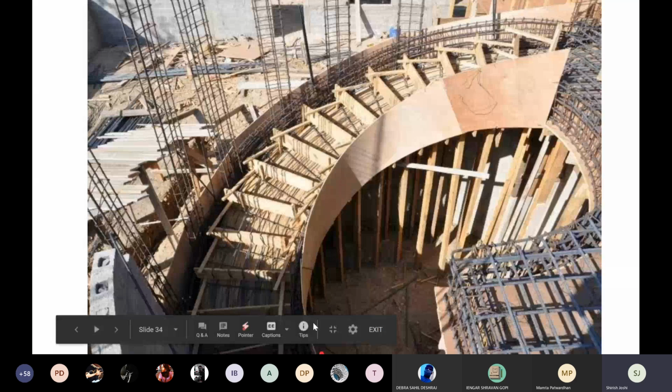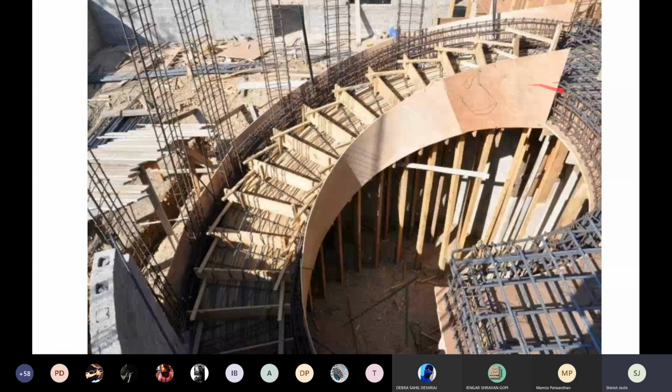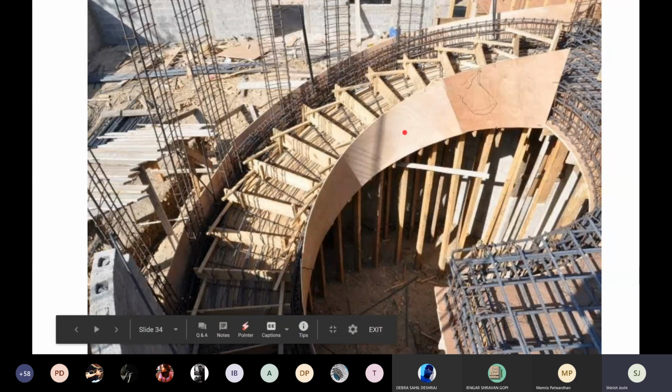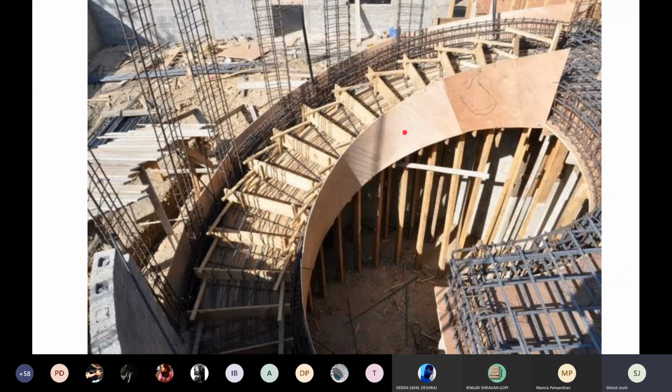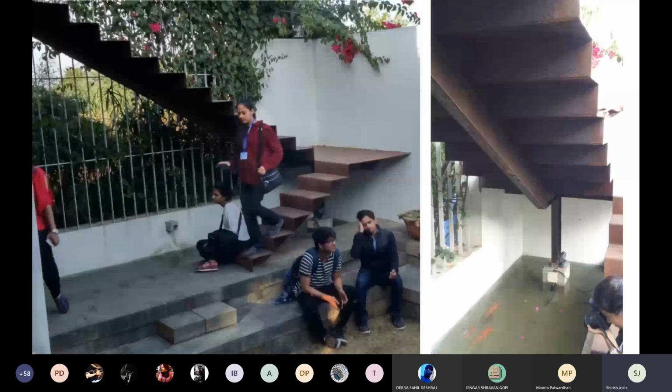The forces in this are of two kinds. It's like a beam and a column. I think Neeraj will be able to really explain to you how the forces in those beams in those staircase sides will actually work. Here's another staircase made by an architect. I think this is in Nasik.